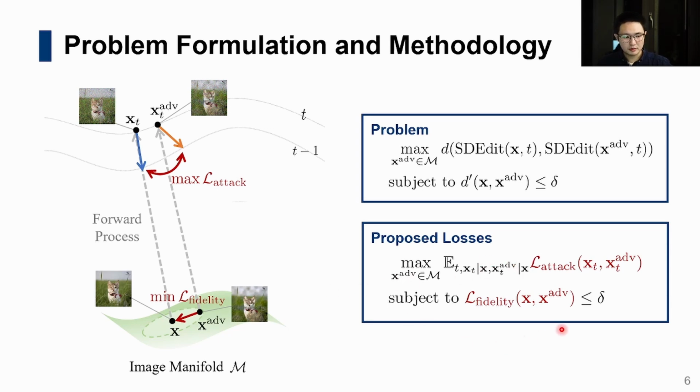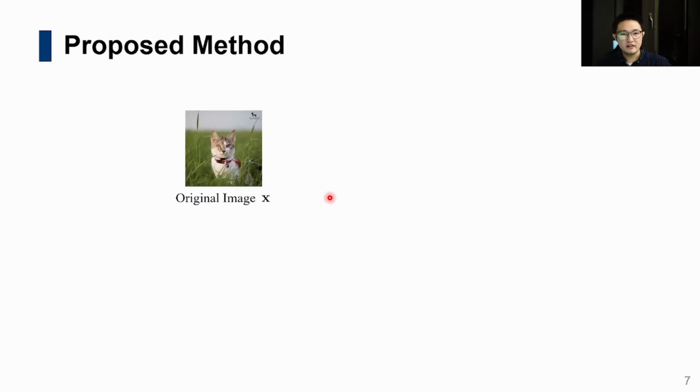Here's our constraint optimization formulation as a surrogate to the problem. We will discuss the details of our proposed losses and tricks. After n steps of constraint optimization, we can successfully destroy the SD-Edit process. Now, let's dive into our proposed method.